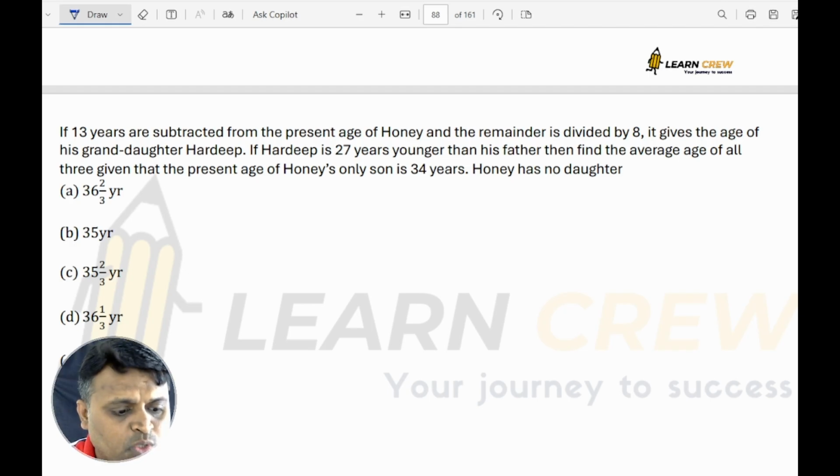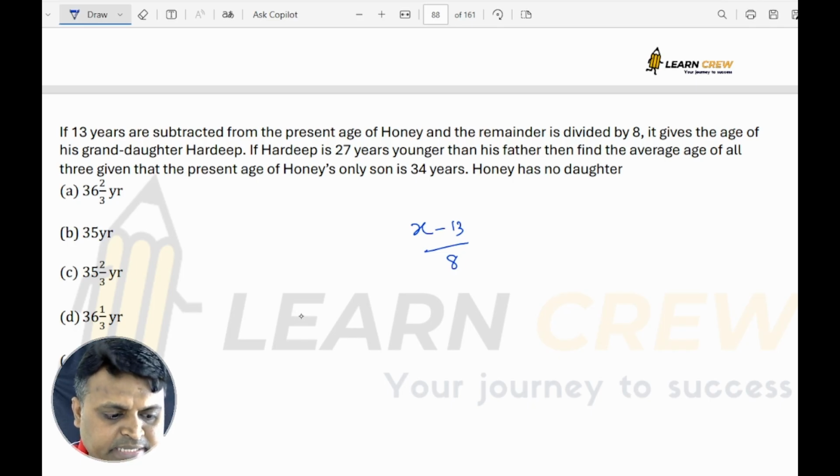Honey has no daughter. So Honey's present age, let it be X. The age of granddaughter Hardeep would be how much? Honey's age subtracted by 13 and divided by 8.